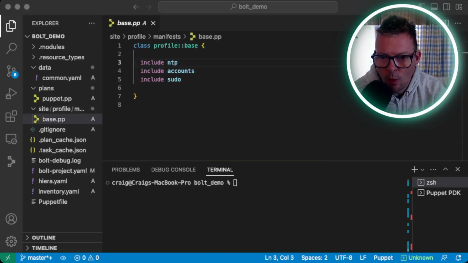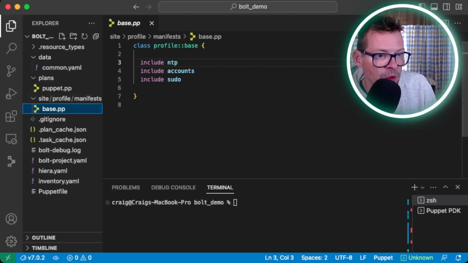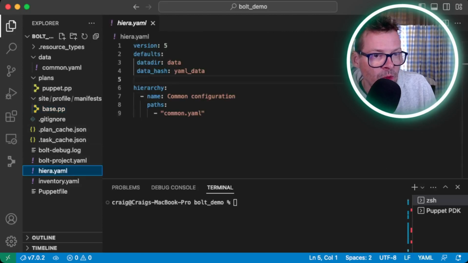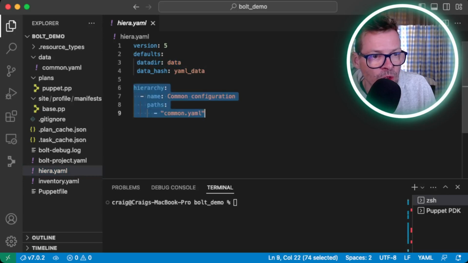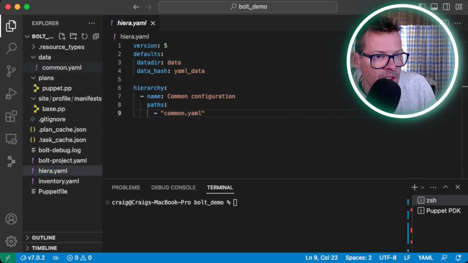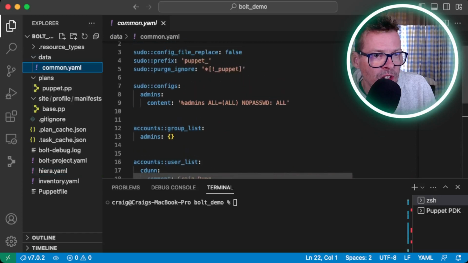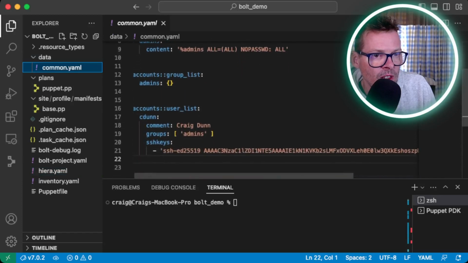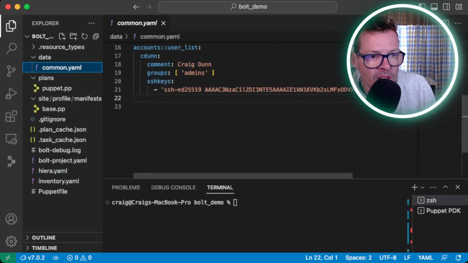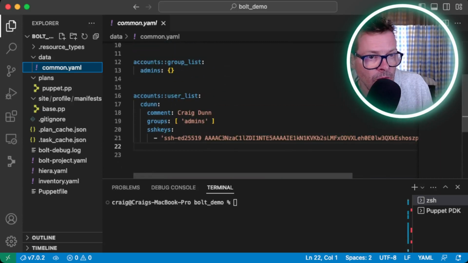So let's have a quick tour of the Puppet configuration that we're hoping to apply to our target node. So we've seen here we've got our profile base that lives under the site subdirectory. Just like a regular control repo, I've also got my hiera.yaml here, which specifies I've got my data in a subfolder called data, and right now I've just got one hierarchy called common.yaml. And if I check here under data, I can see that I've got some basic configuration in here, some sudo config, and I want to add my user with my SSH key to the instance. This bit's no different than regular Puppet with a standard control repo.